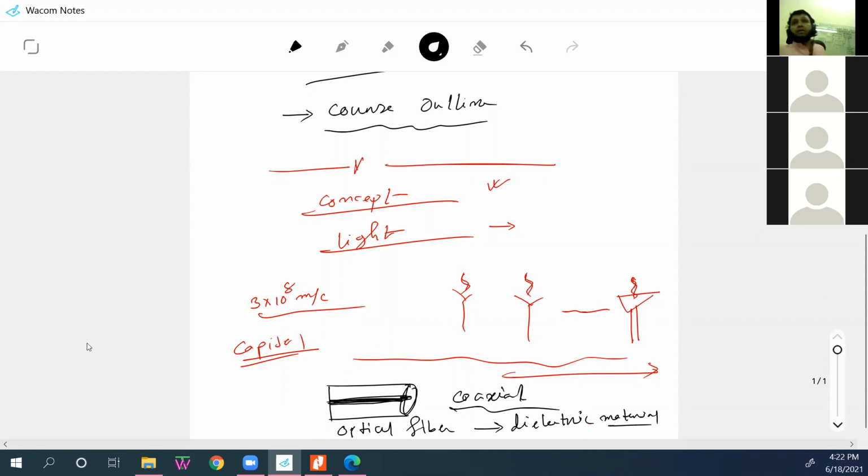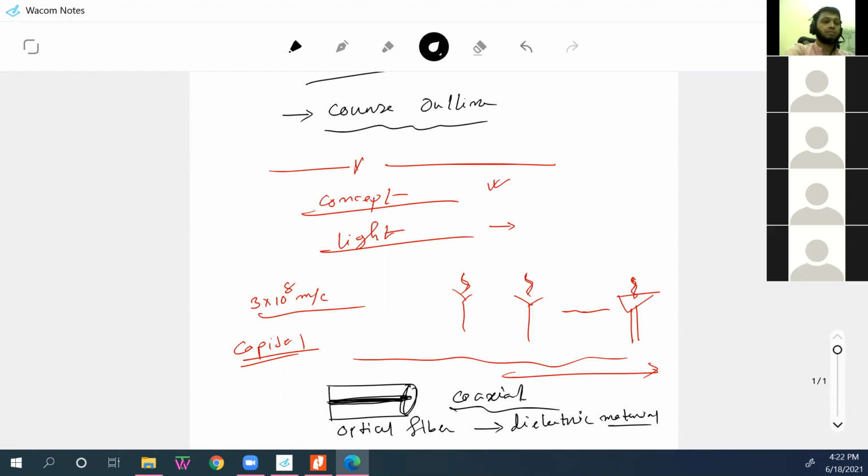So can anyone tell me what is the dielectric material? Guys? Sir, dielectric material is which doesn't conduct electricity. Kind of insulator. Dielectric is, yes, kind of insulator.